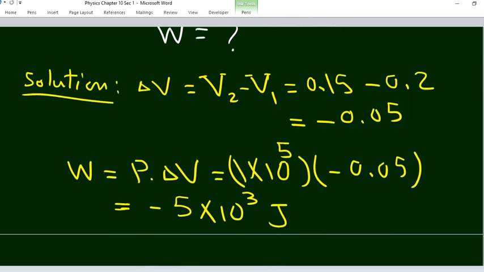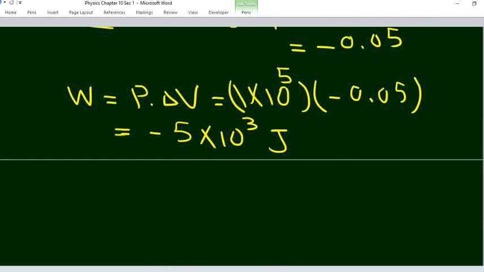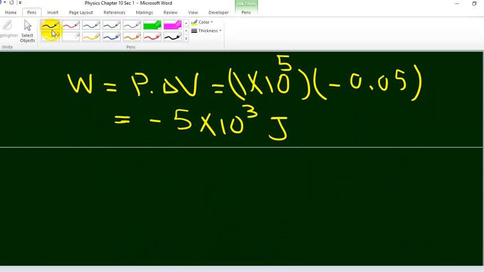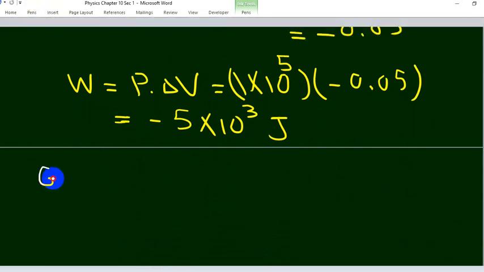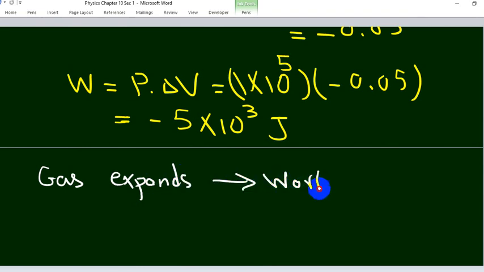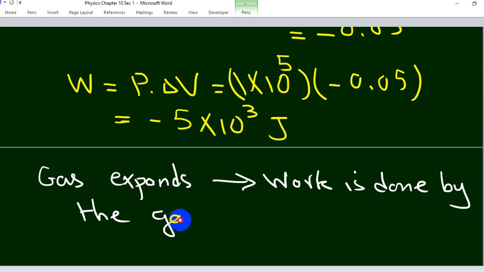When the gas expands, the work is done by the gas, and the work here will be positive.